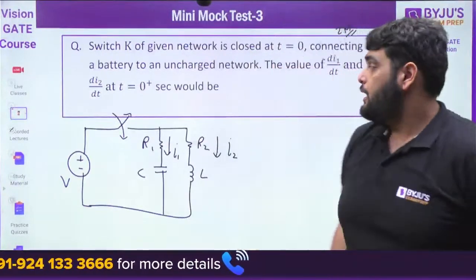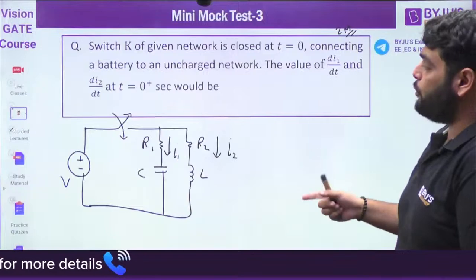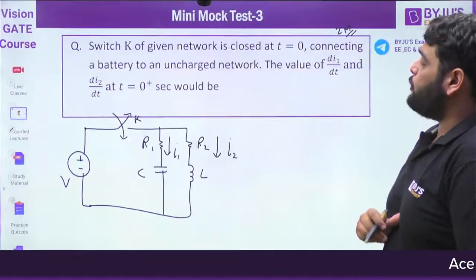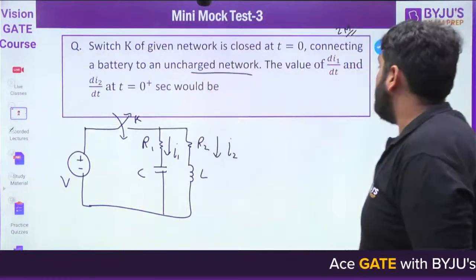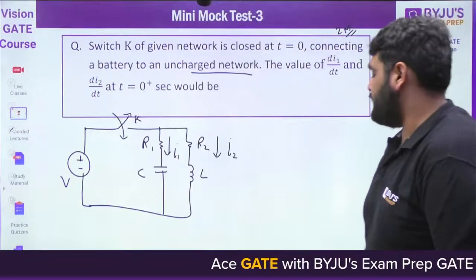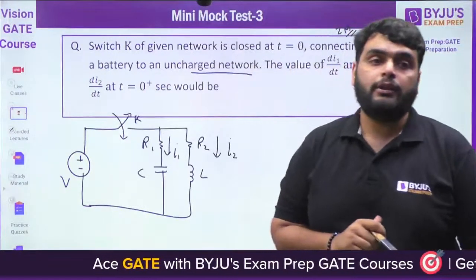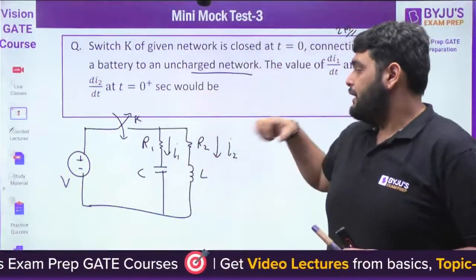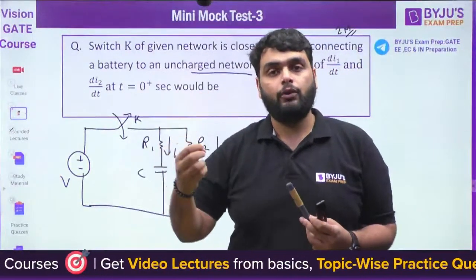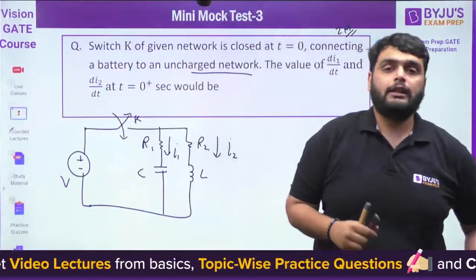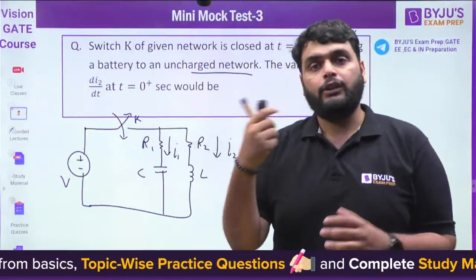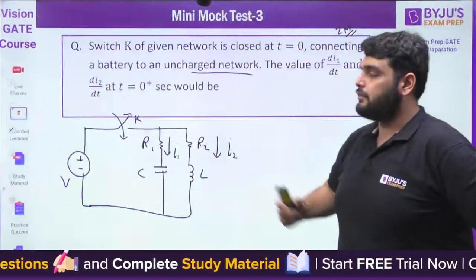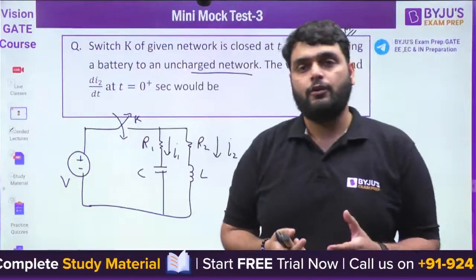Everybody, try. If the switch K of the given network is closed at t equal to 0, connecting a battery to an uncharged network, important line, find the value of di1 by dt and di2 by dt at t equal to 0 plus. Most of the time, the questions from a second order circuit will be like this, in which you need to find out a change of current, change of voltage. There is a very rare chance that they will ask you the equation of current or the equation of voltage in a second order system. So you have to practice more questions like this, in which you need to find out the change of current or change of voltage.